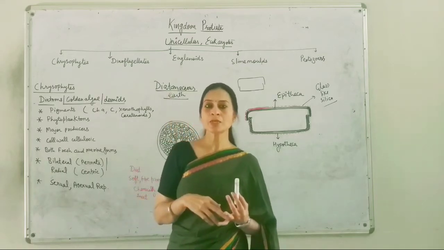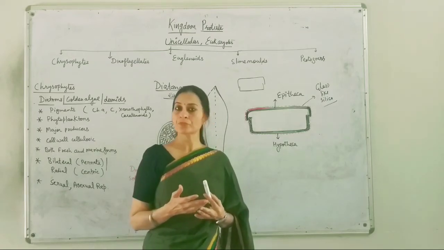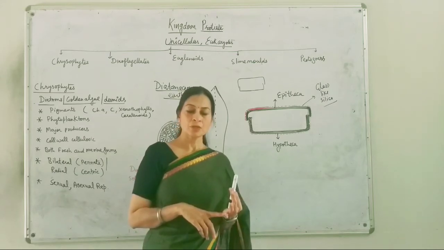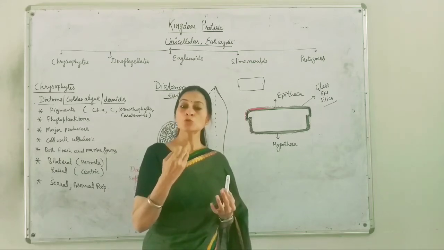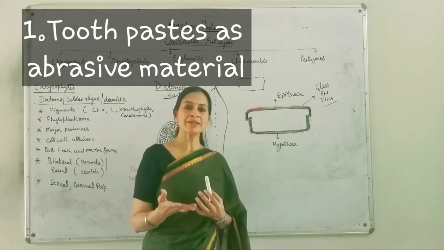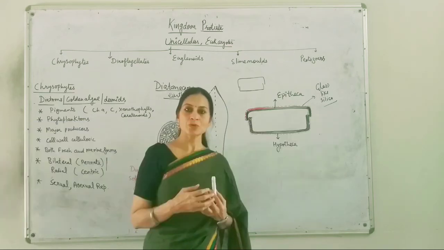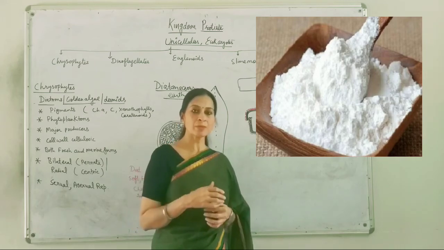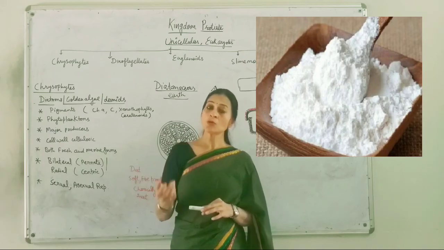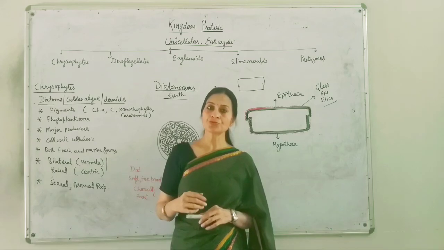It can be utilized for abrasive surfaces, like in toothpastes, or as filtration material for oils, antibiotics, or some chemicals, alcohol-like chemicals. So it can be used as a filtration material. It is also used in making walls soundproof.